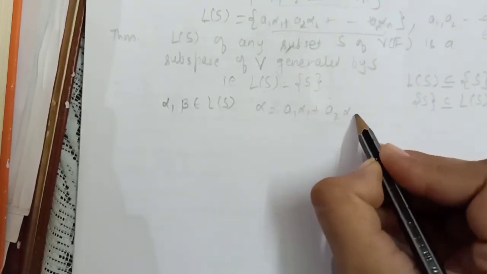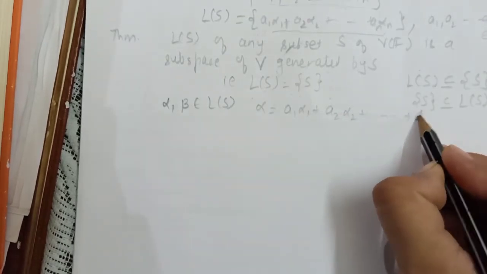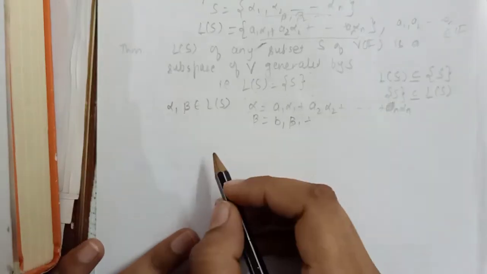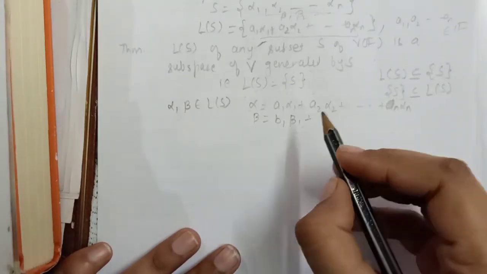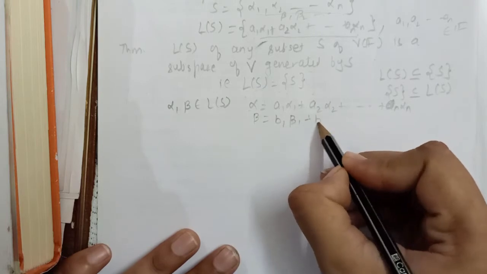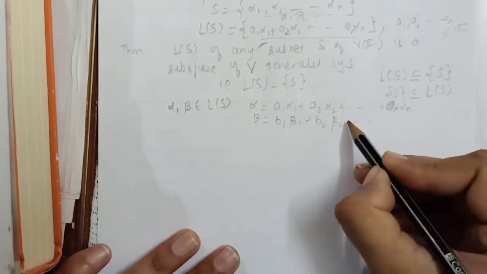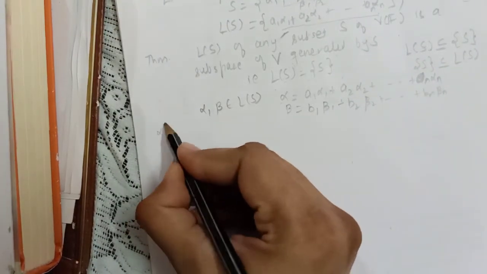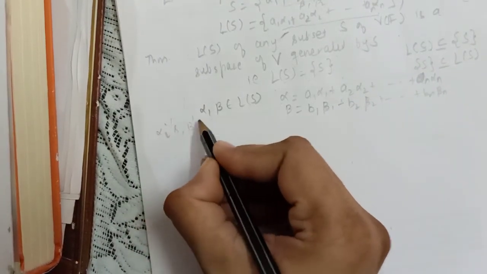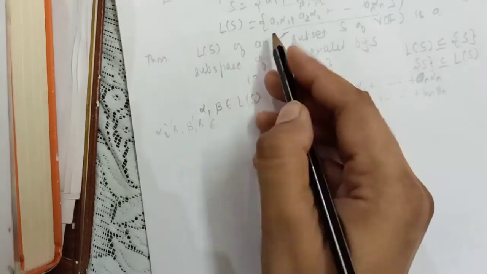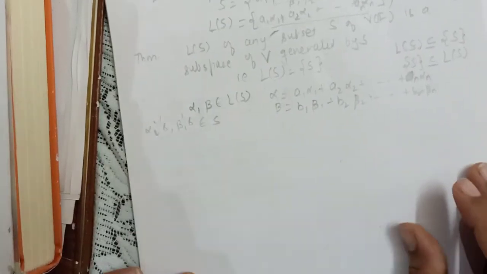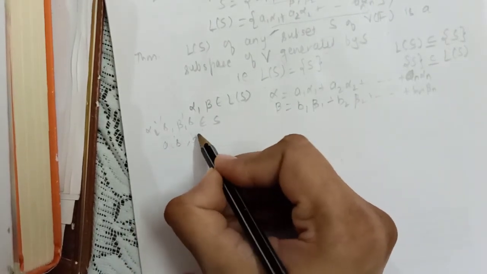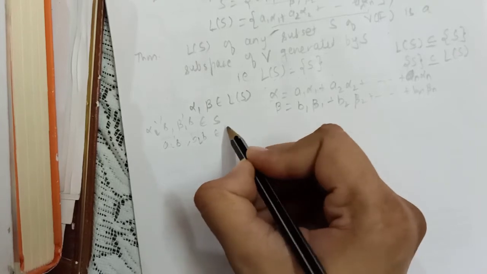It is a linear combination of elements of S, and again beta I am writing b1 beta 1, b2 beta 2 up to bn beta n. Here the alpha i's and beta i's are all elements of S. Okay, these are random elements from S, and all the a i's and all the b i's are elements from the field.